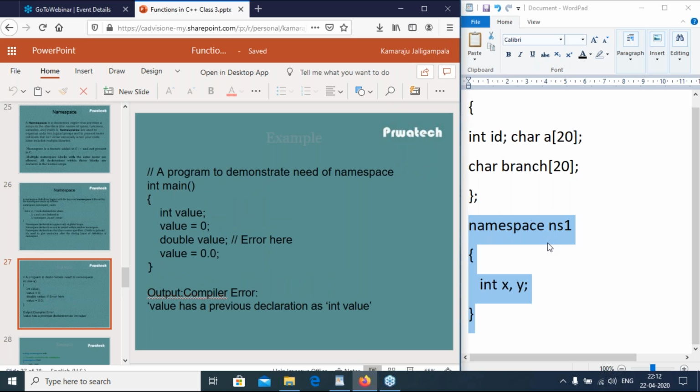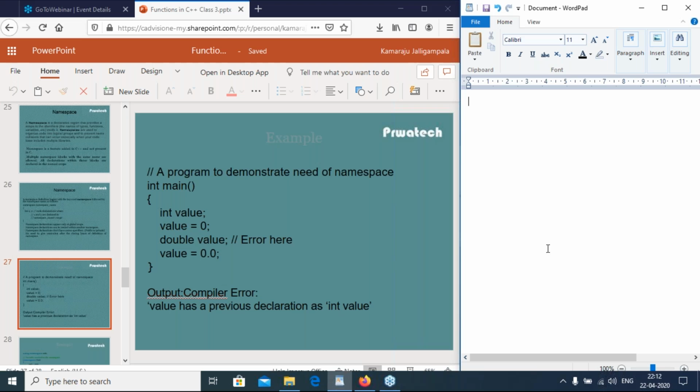So see the example. A program demonstrating the need of namespace. Having variable value as an integer data type with the value 0. Then I declared the same variable value as 0.0. So when we compile the solution, the compiler throws an error. That means value has a previous declaration.